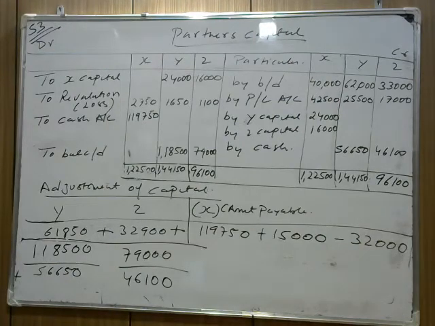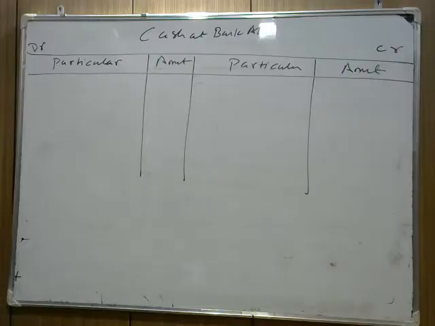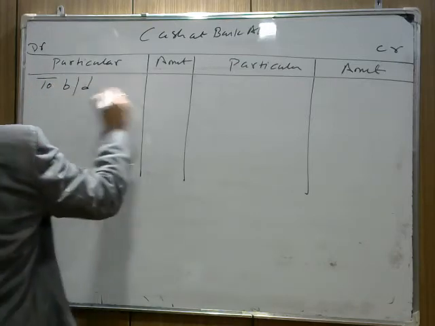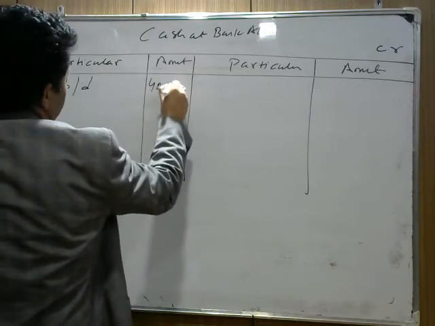Note down this one. Next, we are preparing the balance sheet, and before preparing the balance sheet, I will tell you how we match the cash account. Preparing the cash account is not compulsory over here, but we need to check how we balance the cash account also, because they say that you have to leave 15,000 cash balance. Okay, we are preparing the cash at bank account. The first thing is the opening balance. From the balance sheet, we have a cash balance of rupees 40,000.